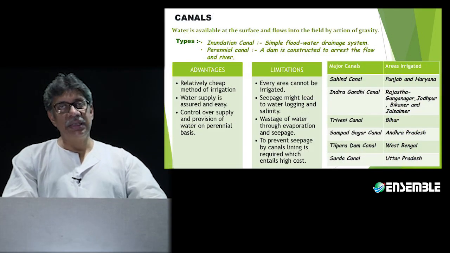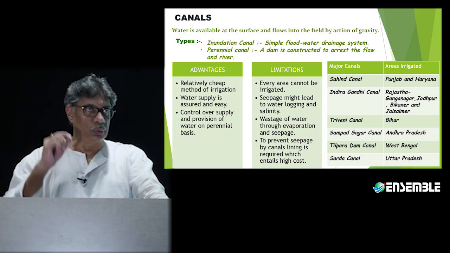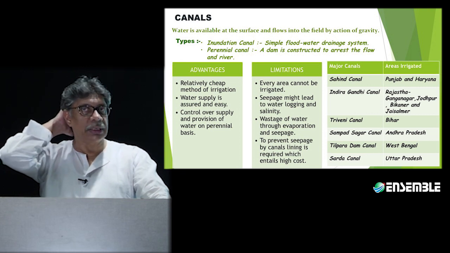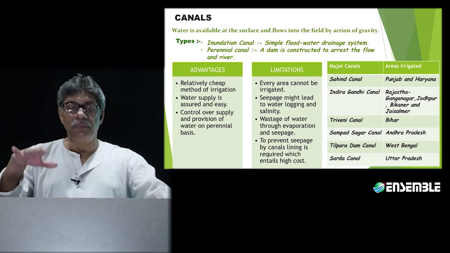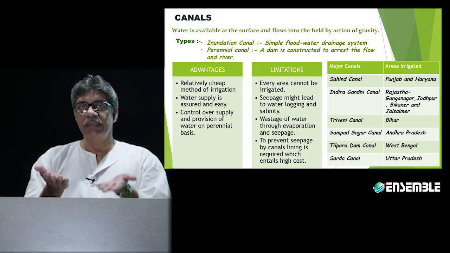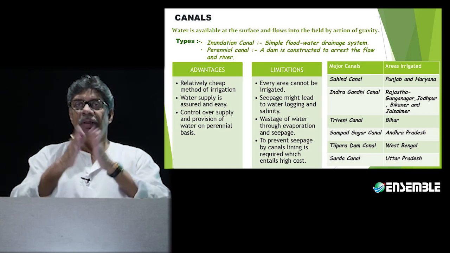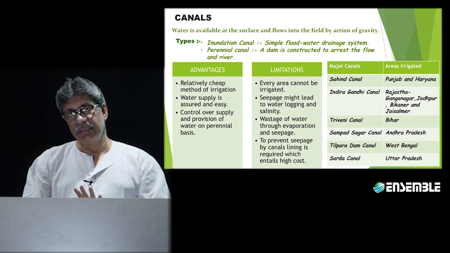The third form of irrigation is going to be that of canals. Now, canals are going to be of two types. One of them is going to be called inundation canal. The second is going to be called perennial canal. Inundation canal is going to be a simple flood water drainage system. That is, when the rivers get flooded, the water from the rivers will find its way in different directions. That is inundation.